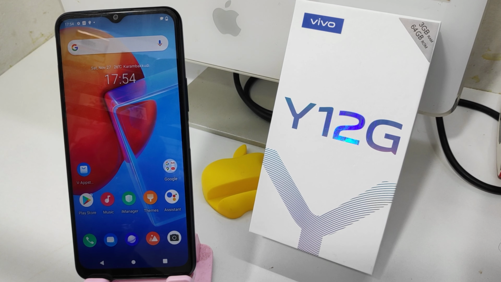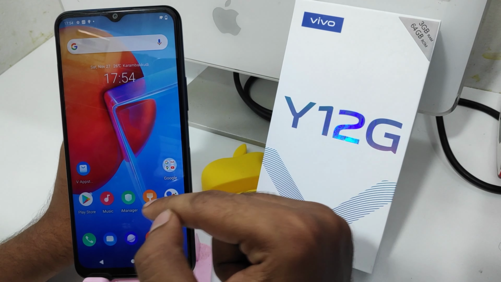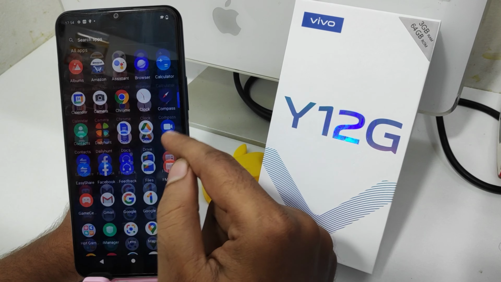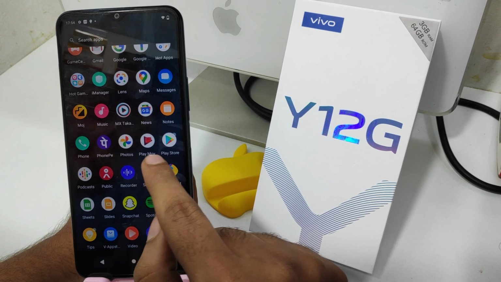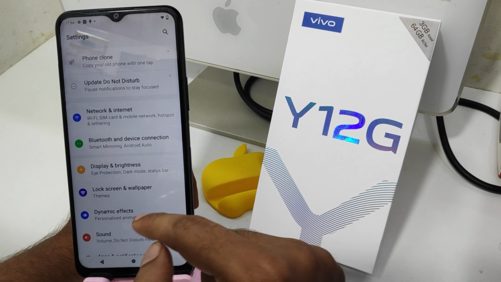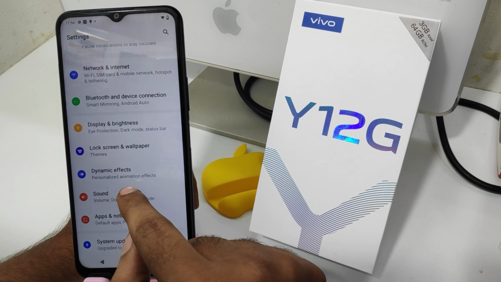And in this video, we will learn how to set a ringtone in the Y12G phone. And then here we go. First, open the settings on your mobile. And then open the phone ringtone sound option.